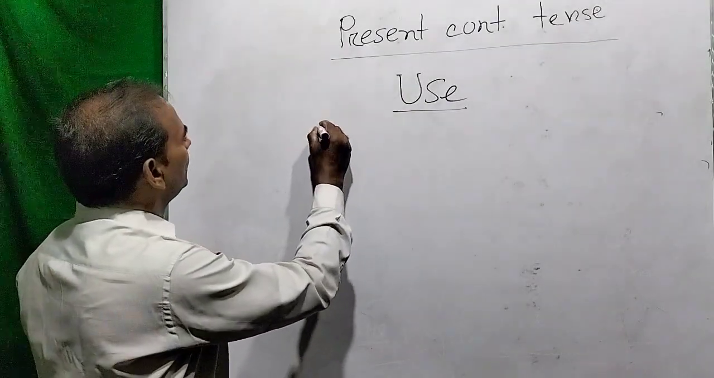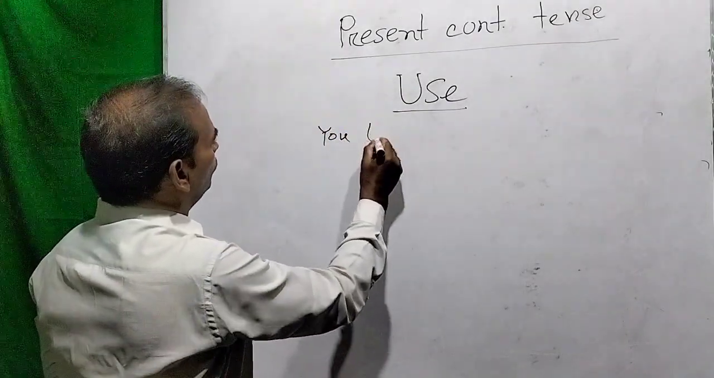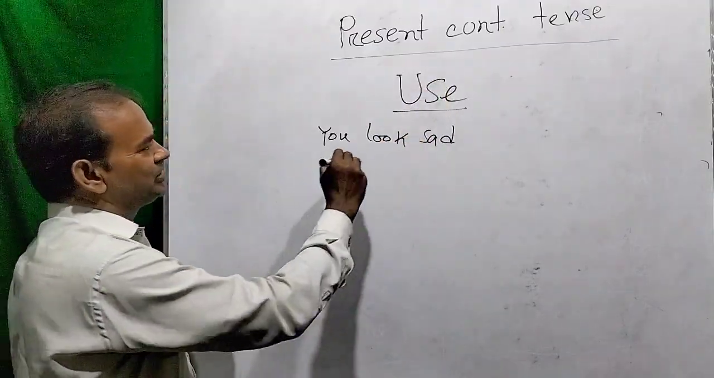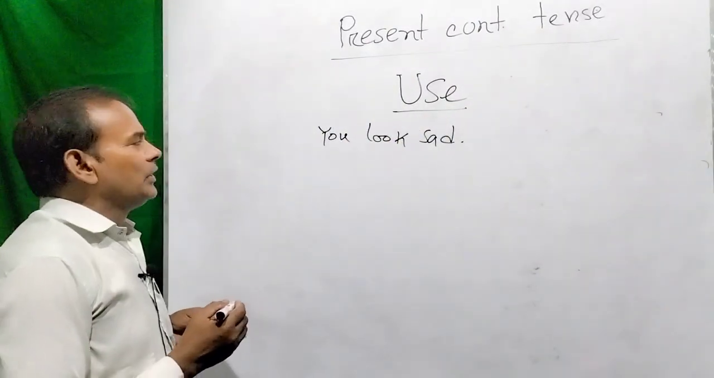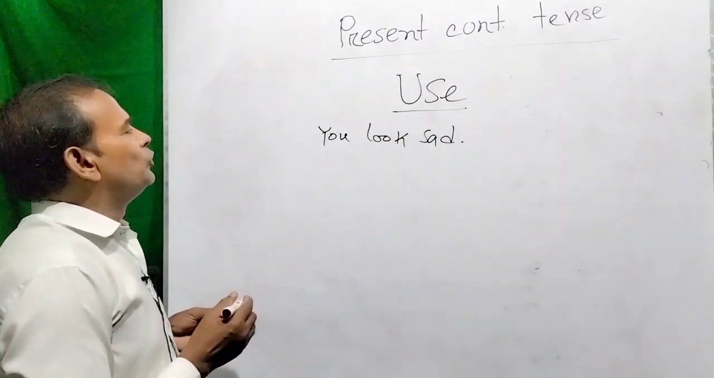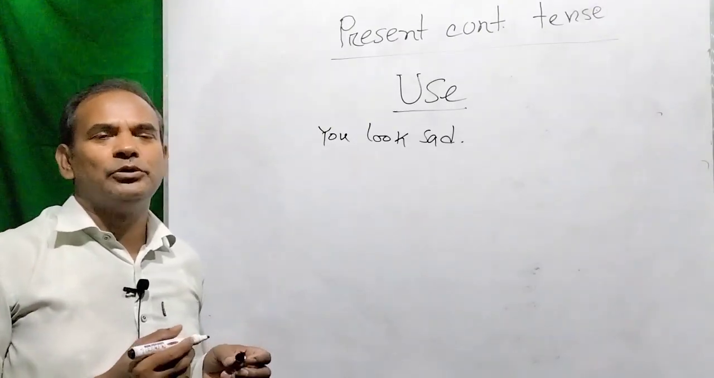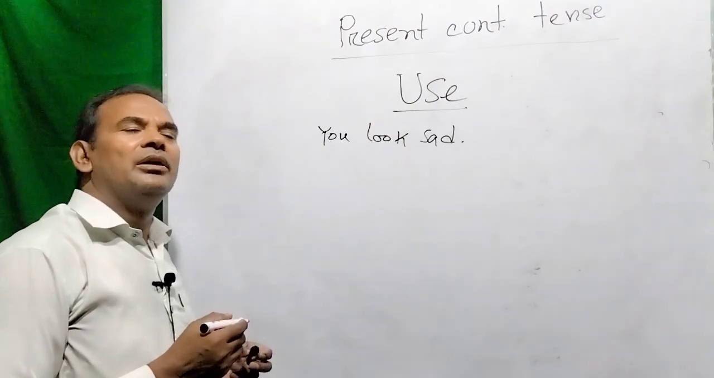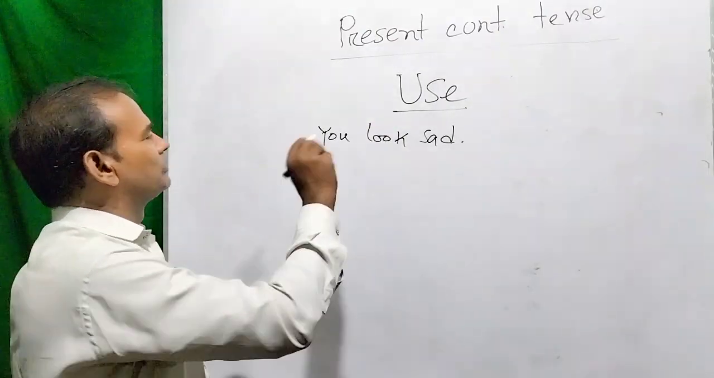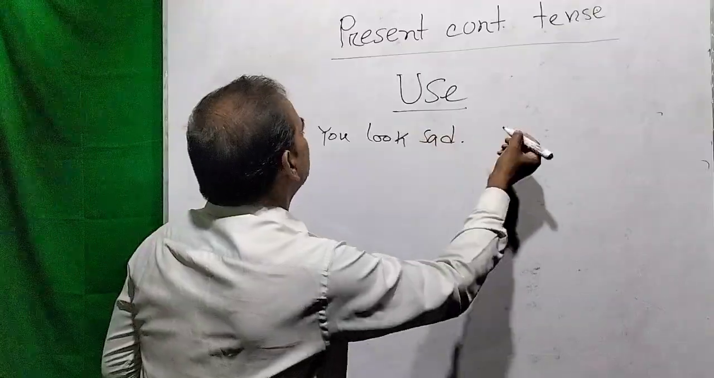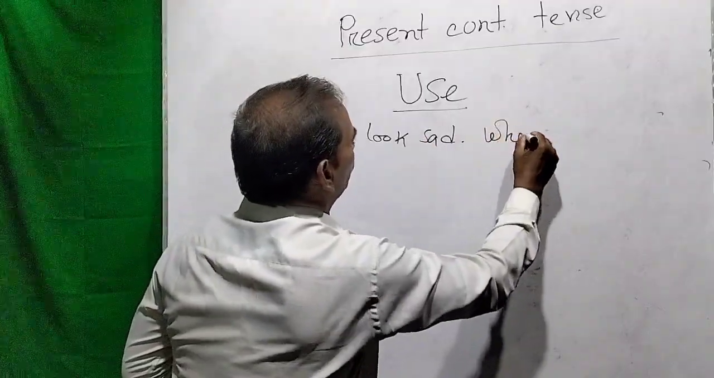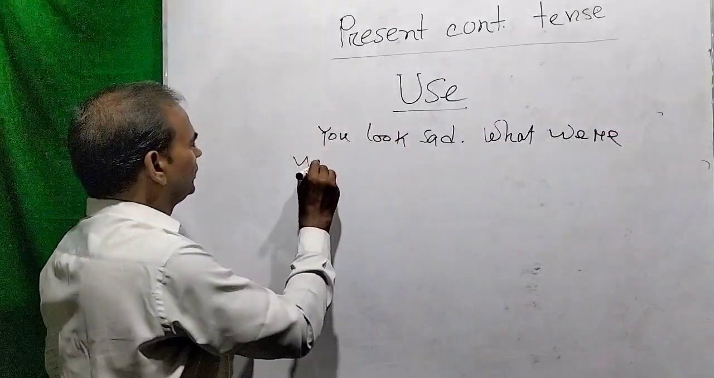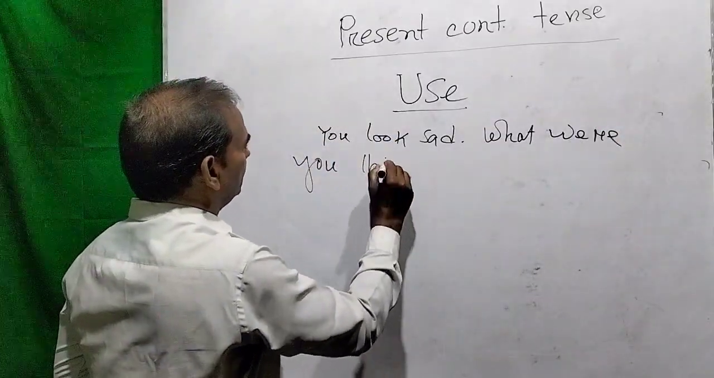Dear viewers, suppose, please try to understand. If I write, you look sad, this is the present indefinite tense. And you can ask me, why do you look sad? The reason may be something happening before. We can write, what were you thinking?